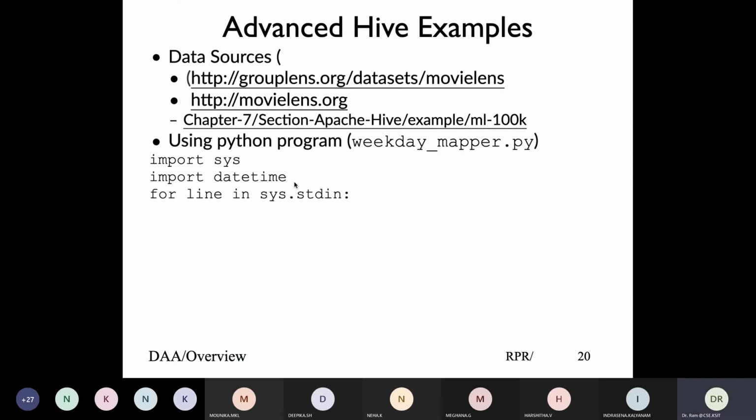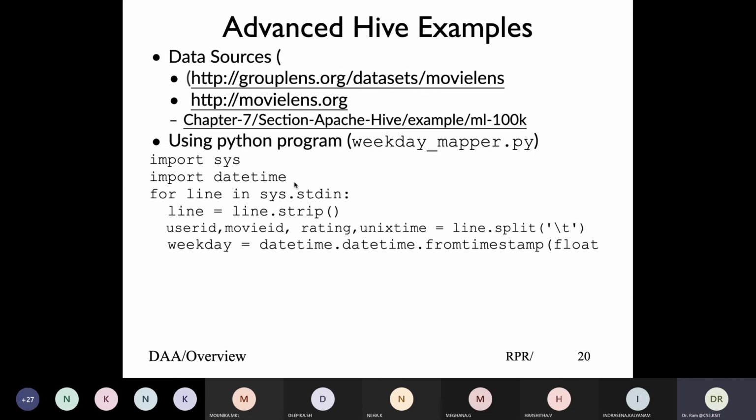So we can write a Python program, and we see using the Python program how we convert data, writing a simple example of a custom mapper. It's a simple Python program, and the file has basically 4 fields: user ID, movie ID, rating, and Unix time. When you read from a text file, everything is a string. We are saying we want to convert the last one, which is a 9-digit Unix time value, using datetime from time, and ISO weekday.